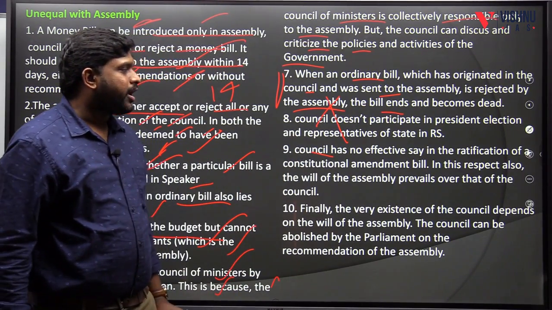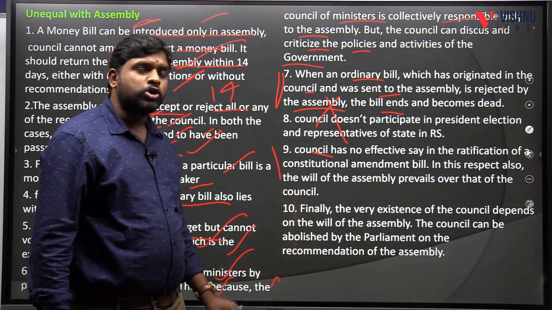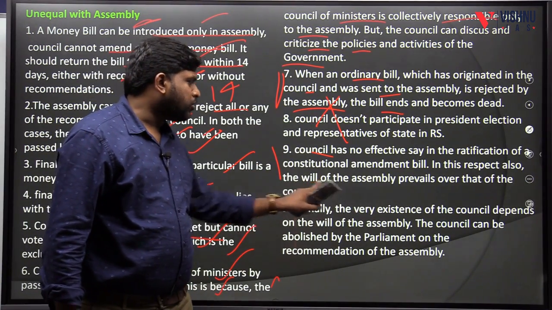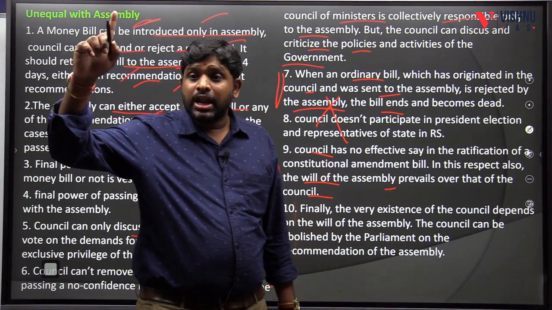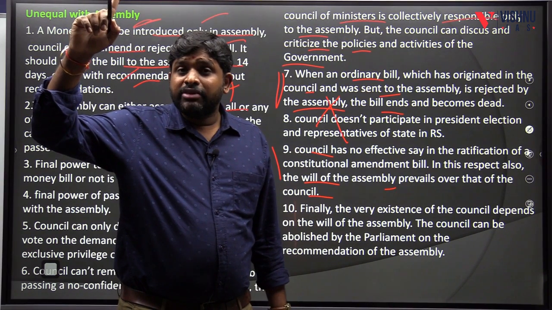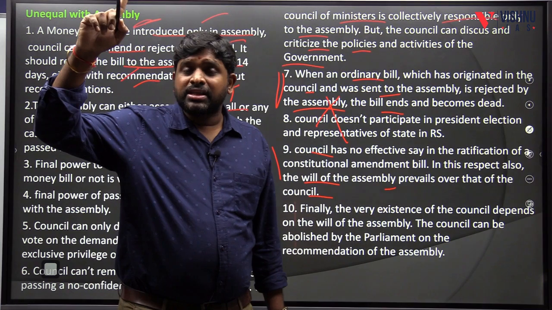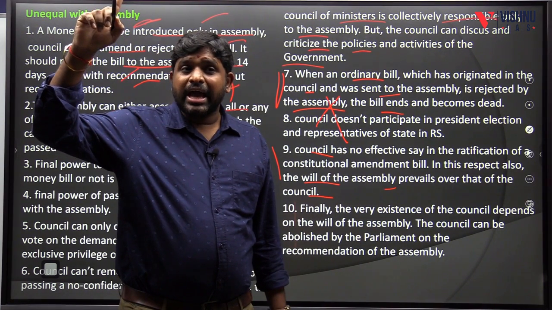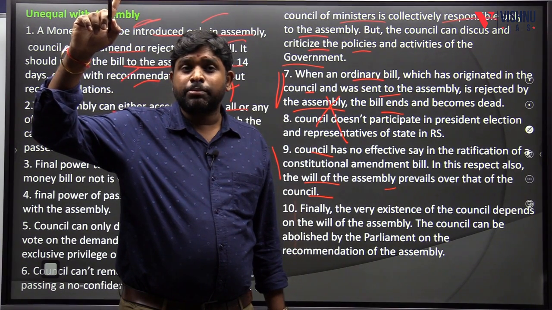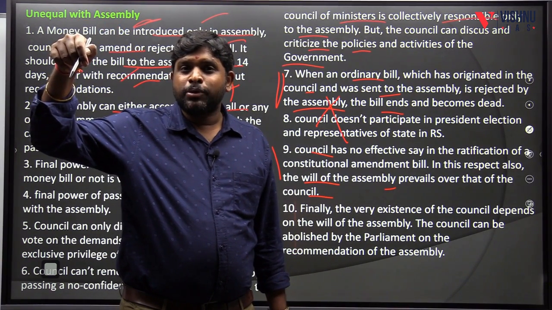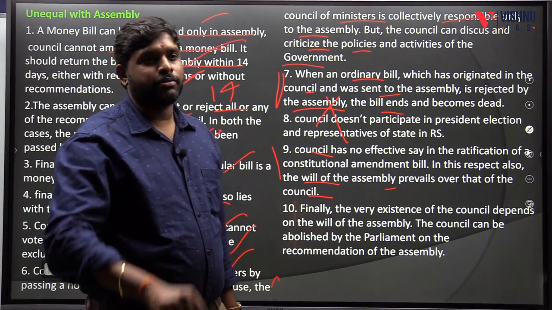Council has no effective say in the ratification of a constitutional amendment bill. In this respect also the will of the Assembly prevails over that of the Council. Constitutional amendment bill where the federal structure is getting impacted, where it is passed from the Lok Sabha and the Rajya Sabha with a special majority. As the federal structure is getting impacted, 50% of the state assemblies should give their approval. So when it is coming to the state approval, only the state assembly approval but not the state council approval.